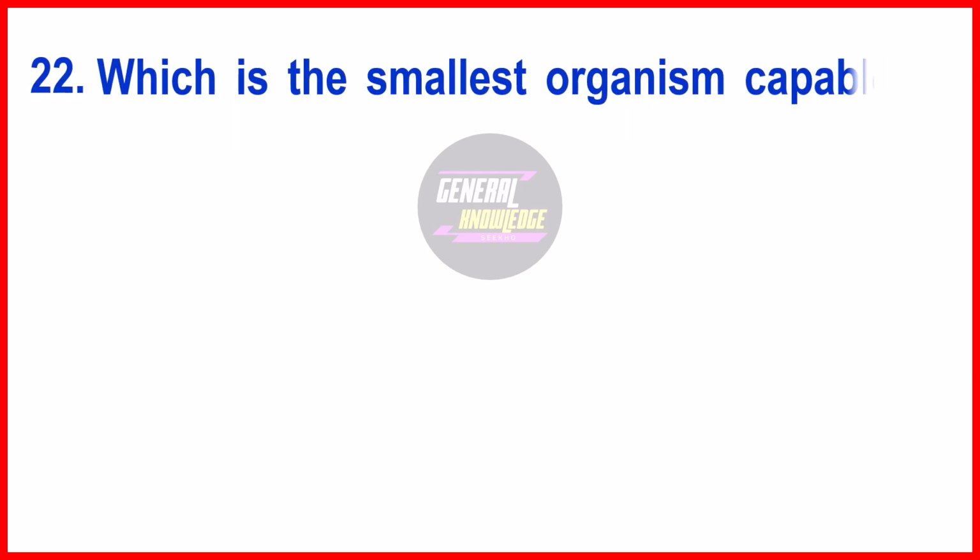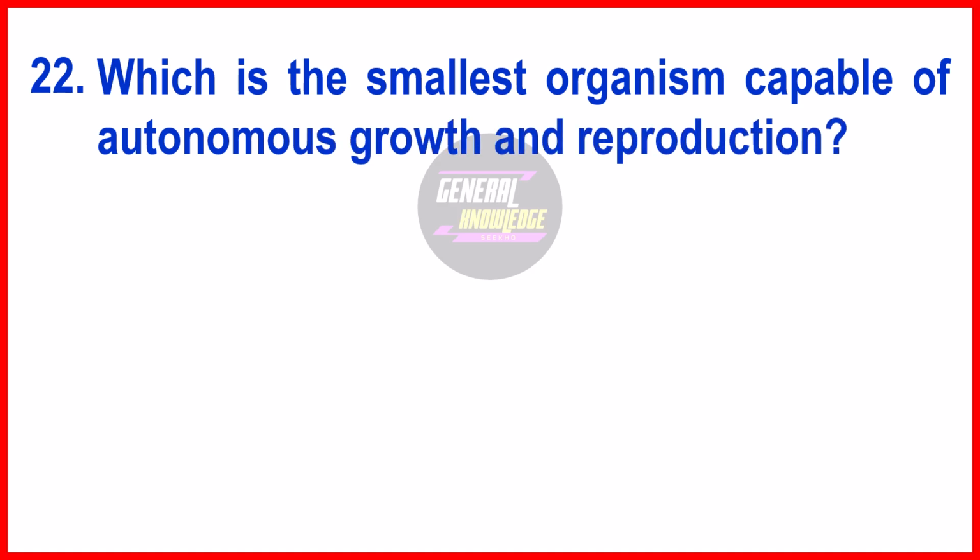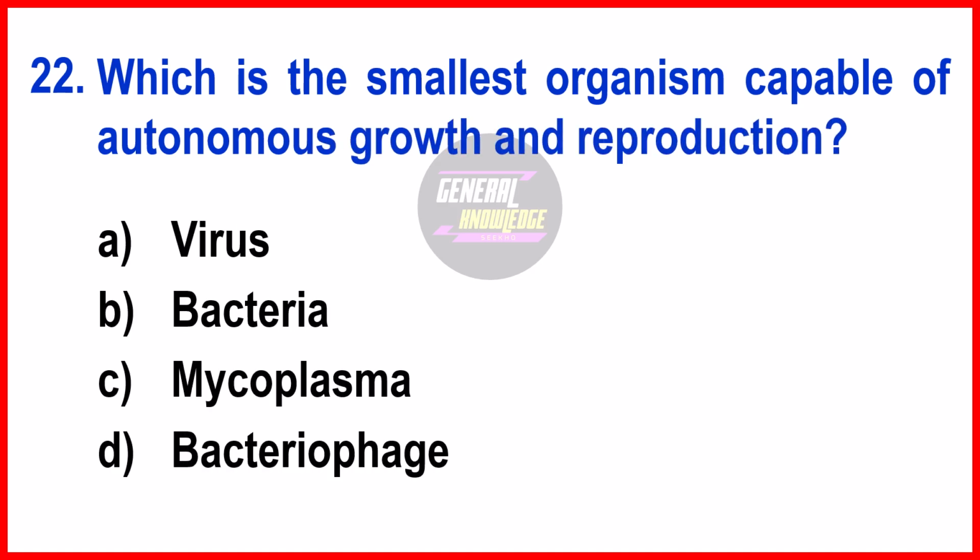Which is the smallest organism capable of autonomous growth and reproduction? The right answer is option C, Mycoplasma. It's a parasitic bacterium found in the urinary and genital tracts of primates. Mycoplasmas are unique for their small size and lack of a cell wall.